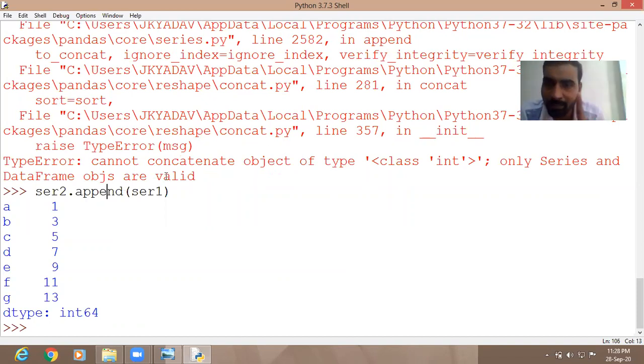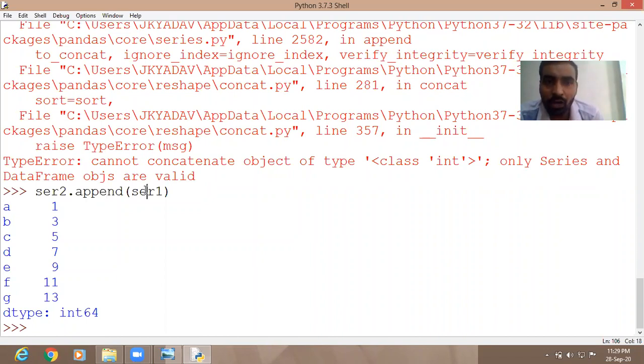Why can we append, but remember how can we append? If we create by looping, but here we are not using the loop, we are directly using the console of Python. If you are using the loop, then in the loop method you can traverse through each data item, and that can be appended to a series. That I will tell afterwards. There is a program in the looping that I will tell.